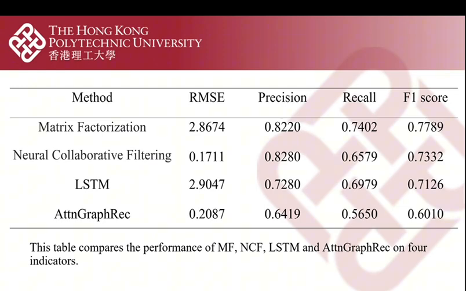This table compares the performance of MF, NCF, LSTM, and Atten-GraphRec models. From this table, we can find that NCF has the best score in precision, which indicates that its neural network can better capture the relationship between users and movies. The high comprehensive score of MF indicates that it's suitable for sorting tasks. In this project, LSTM may be difficult to use its advantages due to the short time span of data. The worst training effect of Atten-GraphRec may be due to sparse data and few neighbor nodes.